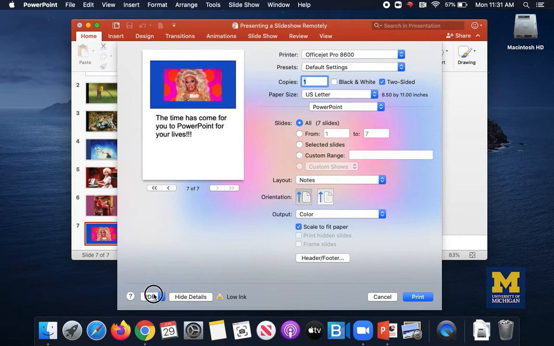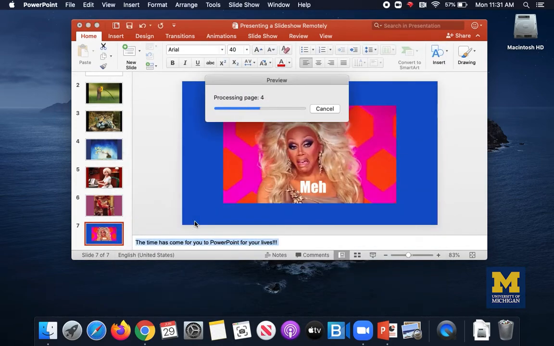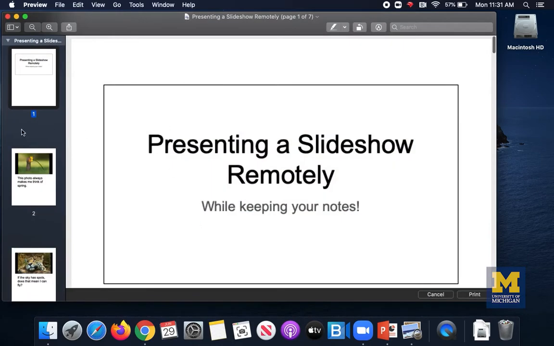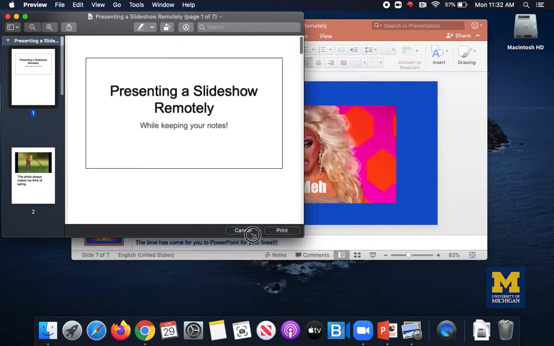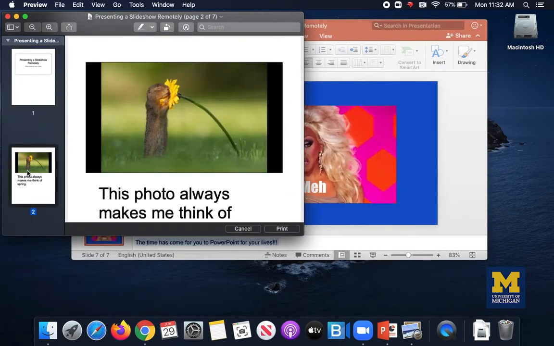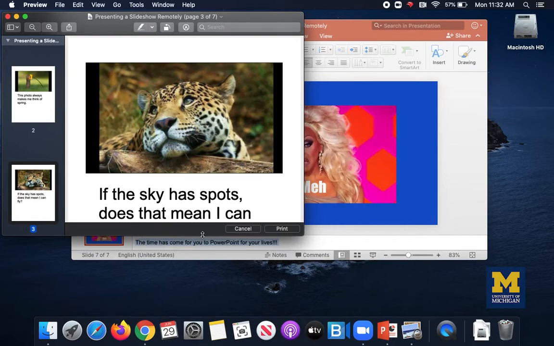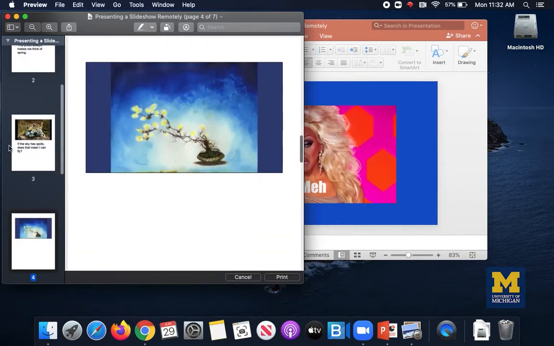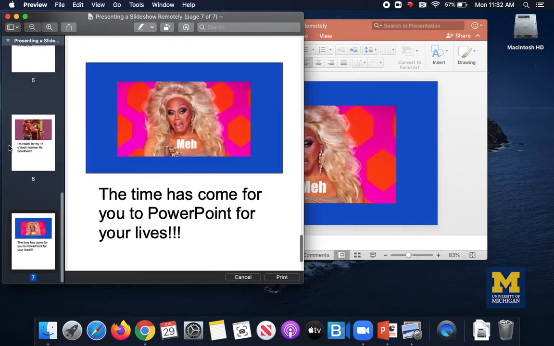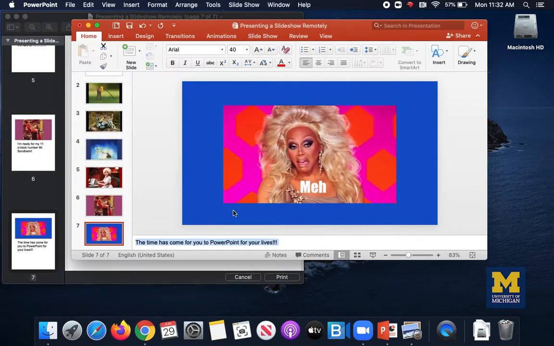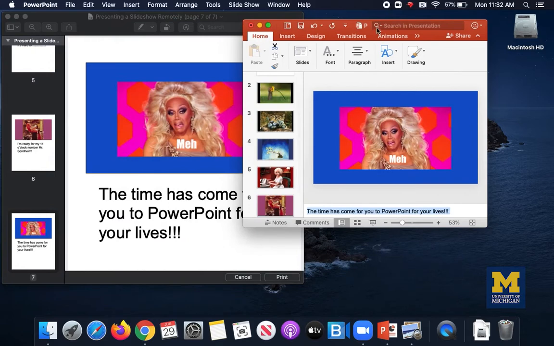What I'm going to do is export a PDF, or I can just go right to open and preview, and that's actually what I'm going to do, because that's what I would do even if I made a PDF. So now I have my presentation in a separate window with the slide notes, and the notes are sizes that I can read on my screen. And it's just a matter of comfort in terms of the size of the text that you want to use and how you arrange your windows.